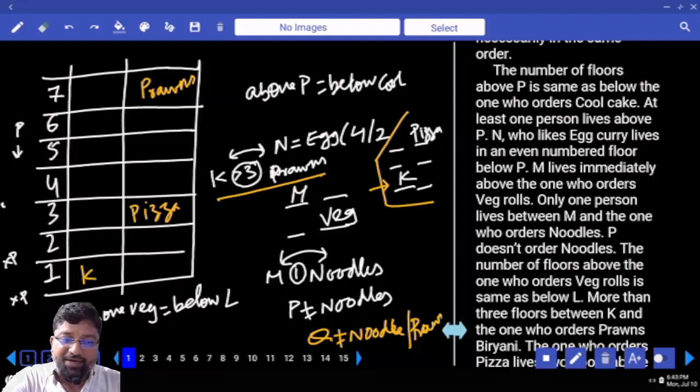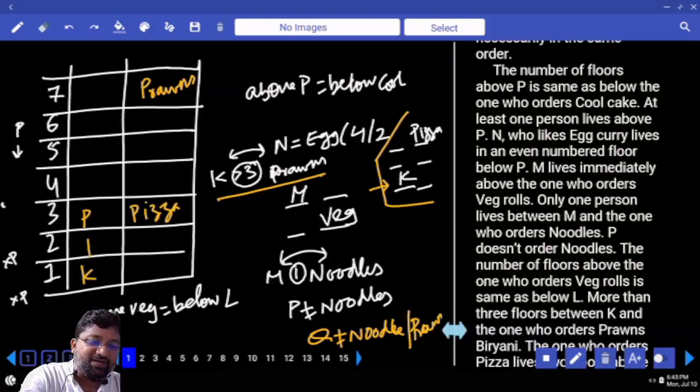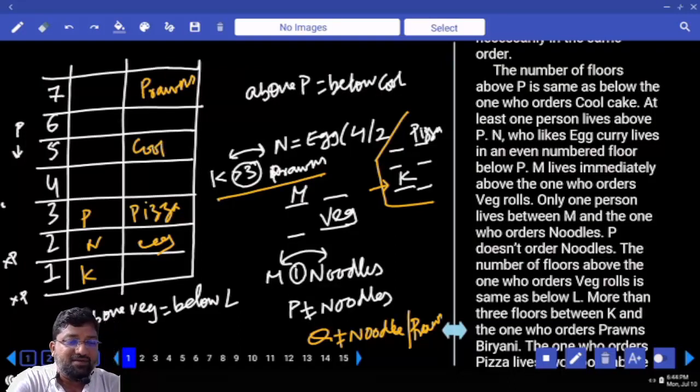But always keep one point in your mind. You should always think about the previous clues that we have written. When I was telling you about P here, everybody said, how can I take P in the 2nd floor? Impossible. If P is in the 3rd floor, this is N and this has to be egg. And 3rd from top is what? Cool cake. Tell me, where will be the possibility for M and veg? Can I go for M here and veg here? 1 person between M and noodles? Impossible. This is definitely cool cake.